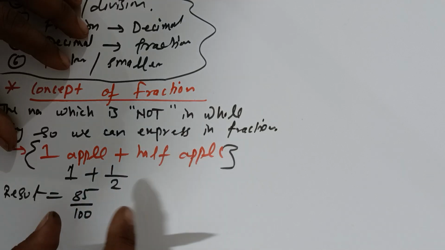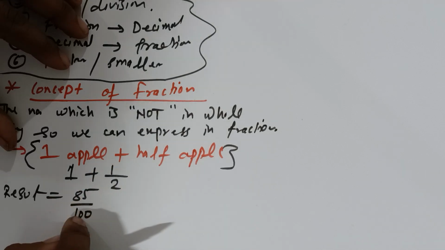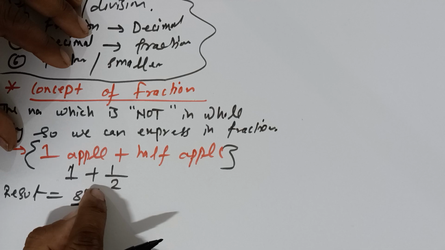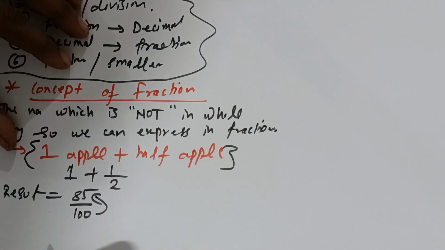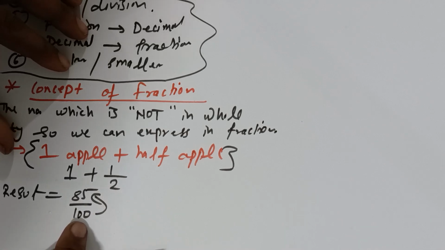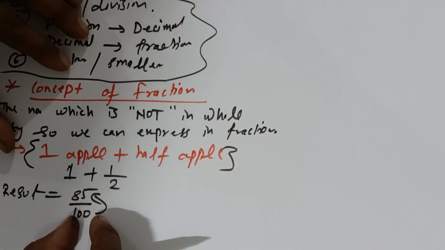It makes you feel that out of 100, you got 85. Because this 100 marks is your total mark.